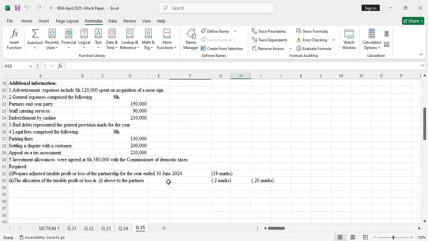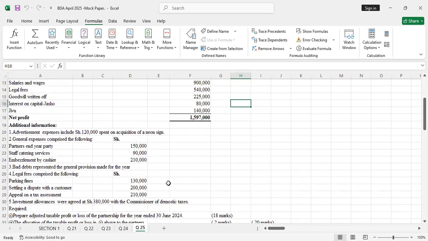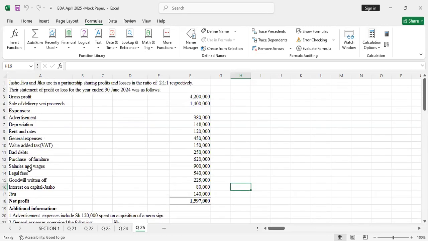So the first thing we're going to do is to prepare an adjusted taxable profit. This is a question under public finance and taxation, and that's an area that they always test in your business data analytics. This is whereby you choose between a question on taxation and audit. So I'll start straight away.